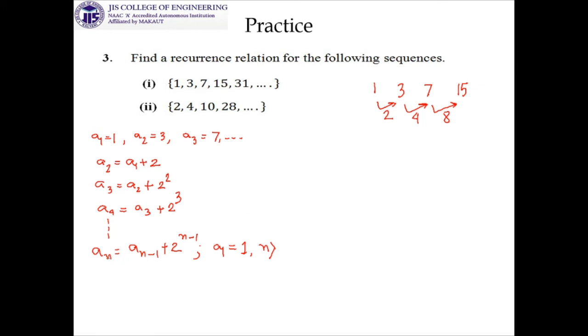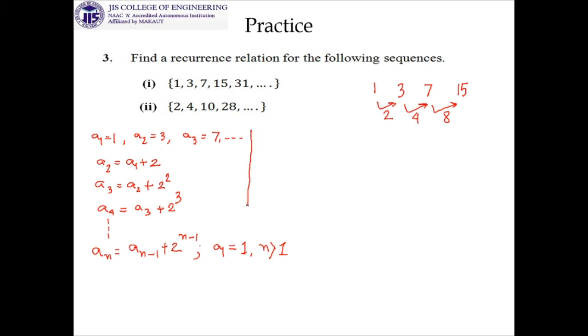As it is starting from a1, that means a1 is not generated. a1 is there with you. It is your information provided. So if you put 1 here, then it will be a0, which does not exist. And if you put 2 here, then you can go for a1 and so on. So n is greater than 1, or you can write n is greater than or equal to 2, as you wish. Clear?